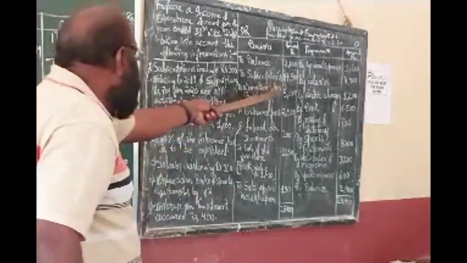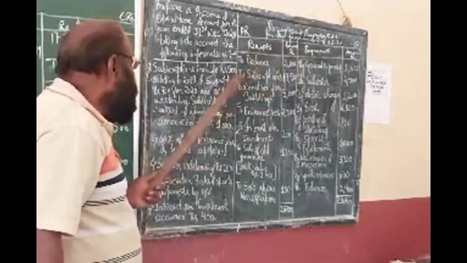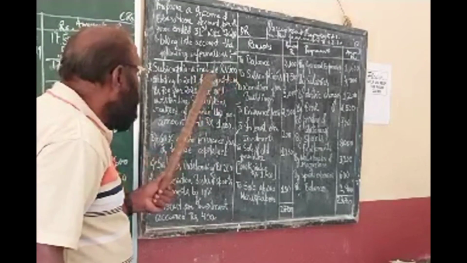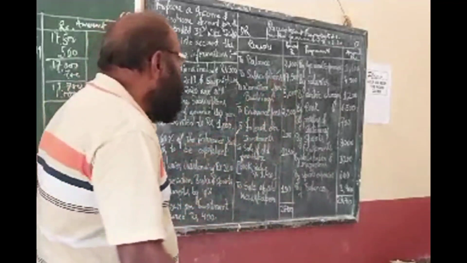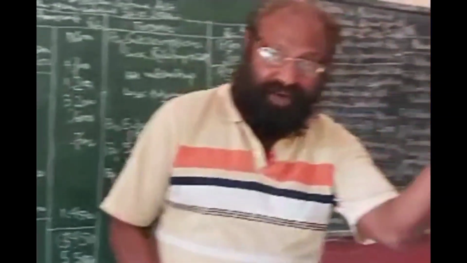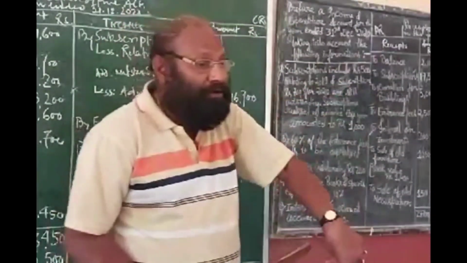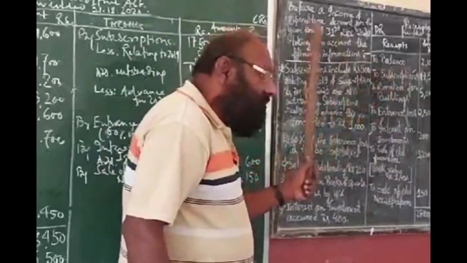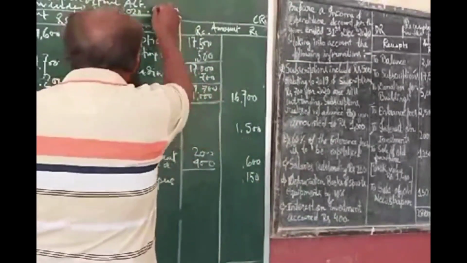That is, I have written the subscription. How much is it? It is 17,500. So this year you have received 17,500. But some information is given over here. Subscription includes rupees 5,000 relating to 2019. So out of the 17,500 you have received, a part of the subscription relates to the previous year. Is it the income of this year? No. You have received this amount which was due in the last year. So that is not concerned with this year. So it should be deducted.